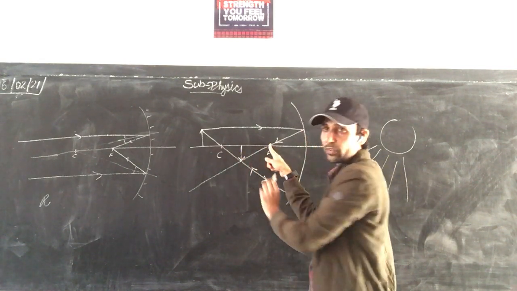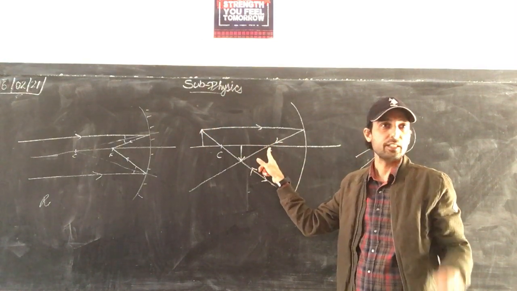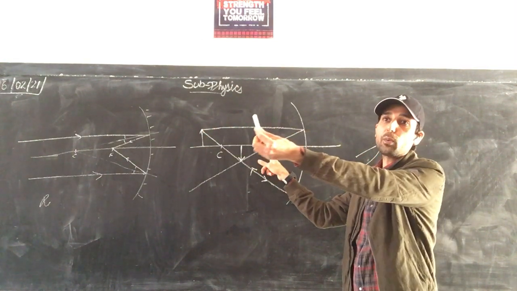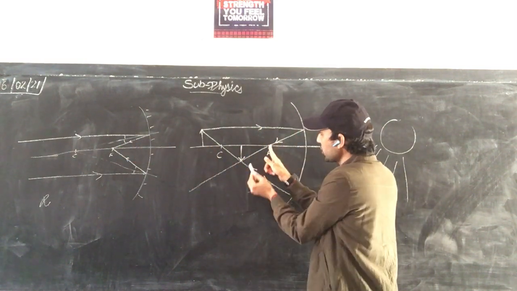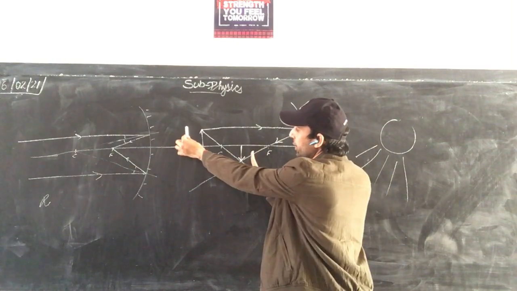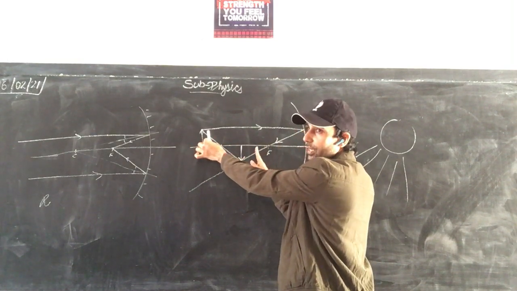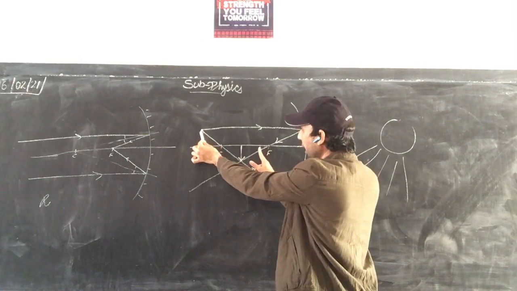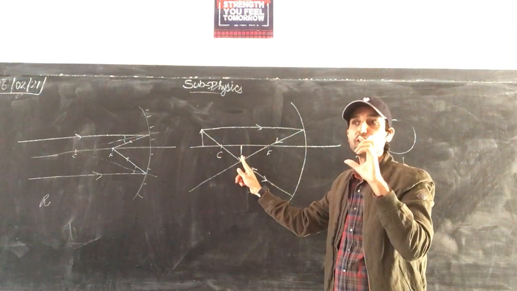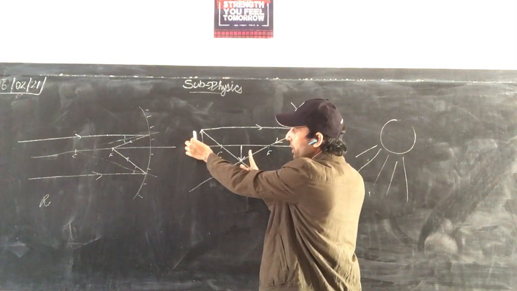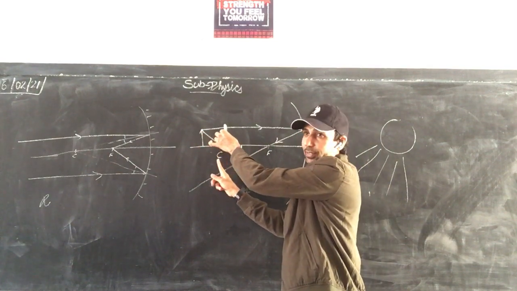It will move from the focus towards the center of curvature, increasing in size as well. Diminished, some height, but still smaller than the object. So as the object is moving towards the center of curvature, the image is as well moving from the focus towards the center of curvature.